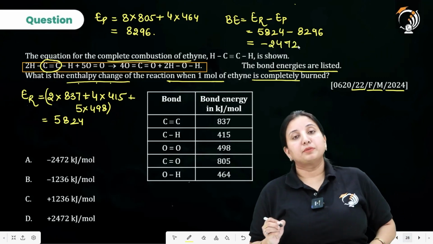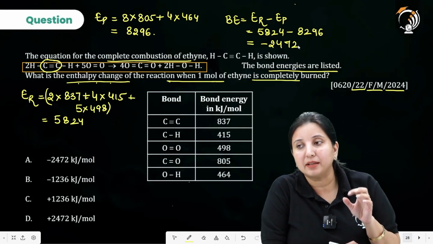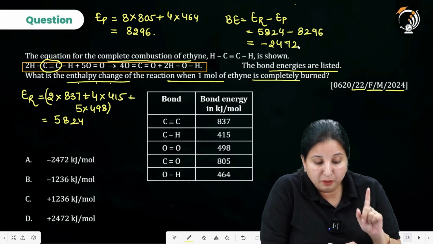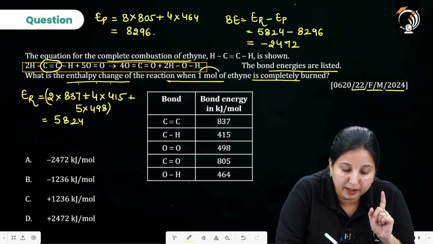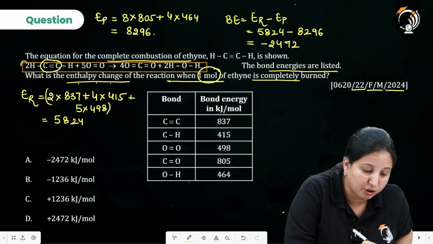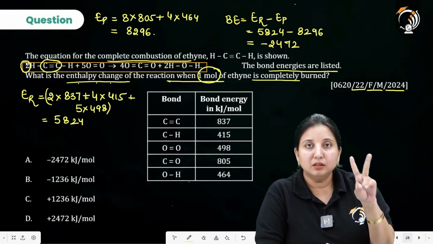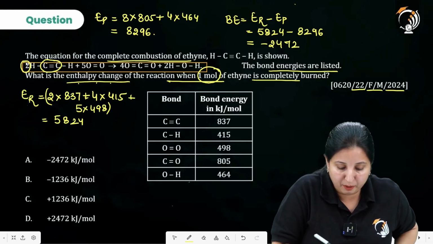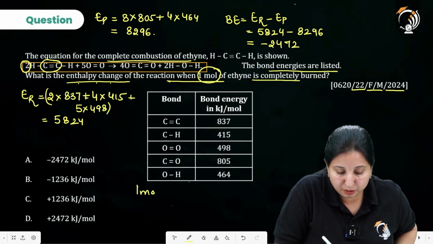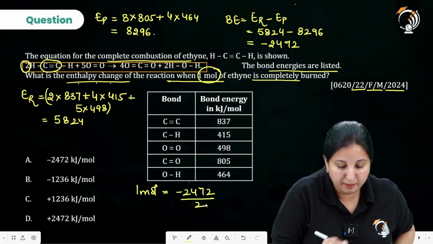Now look, the point to be noted over here, and the most common mistake made by students, is what? The question clearly mentioned that it wants the answer for 1 mole of ethyne. But in our question, the stoichiometry was 2. So whatever calculation we did was for 2 moles. So now what do we require to do? For 1 mole, we divide by 2.